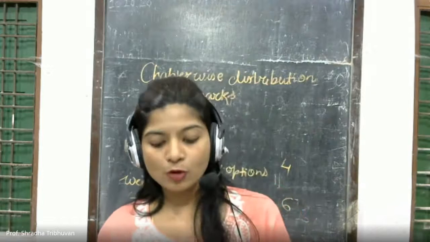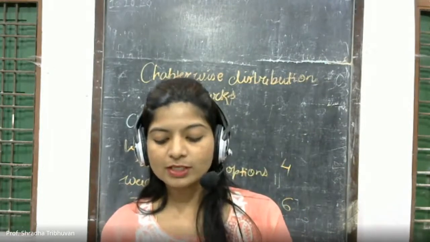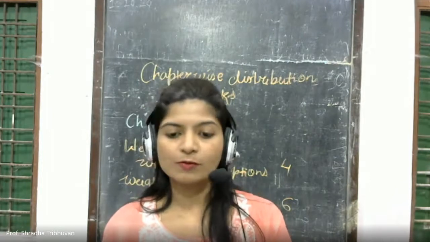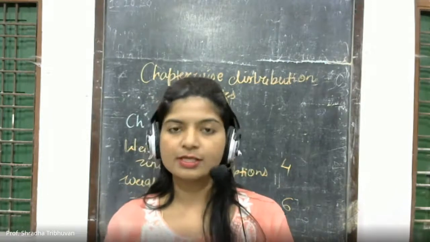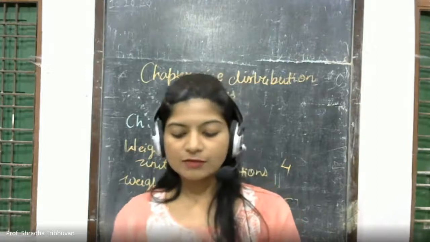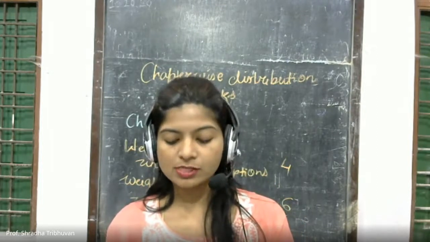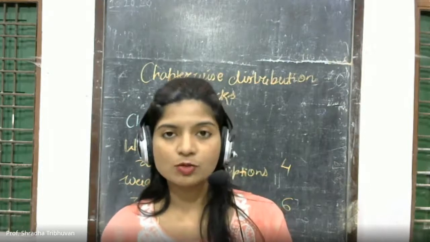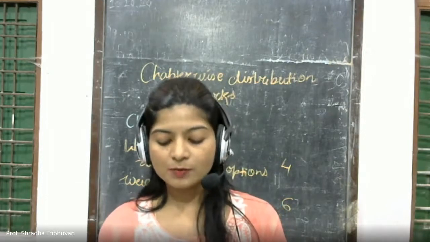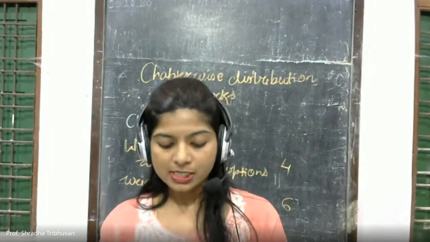With respect to problems, problem 2.10, 2.11, 2.12 and 2.14 are deleted, or you can say non-evaluative. Then with respect to chapter-wise distribution of marks for chapter 2, Solutions, the weightage of the unit without options is 4 marks, and with options, that is maximum marks, is 6 marks.